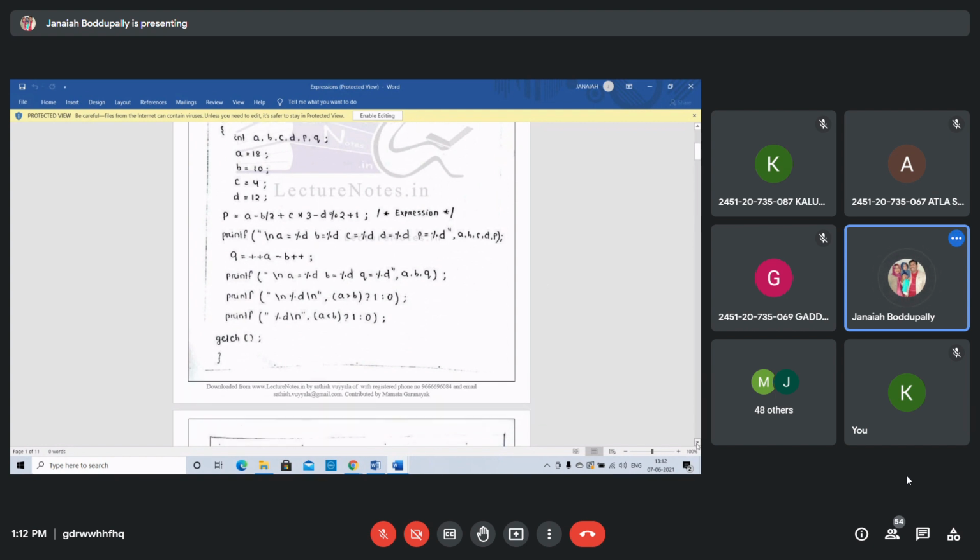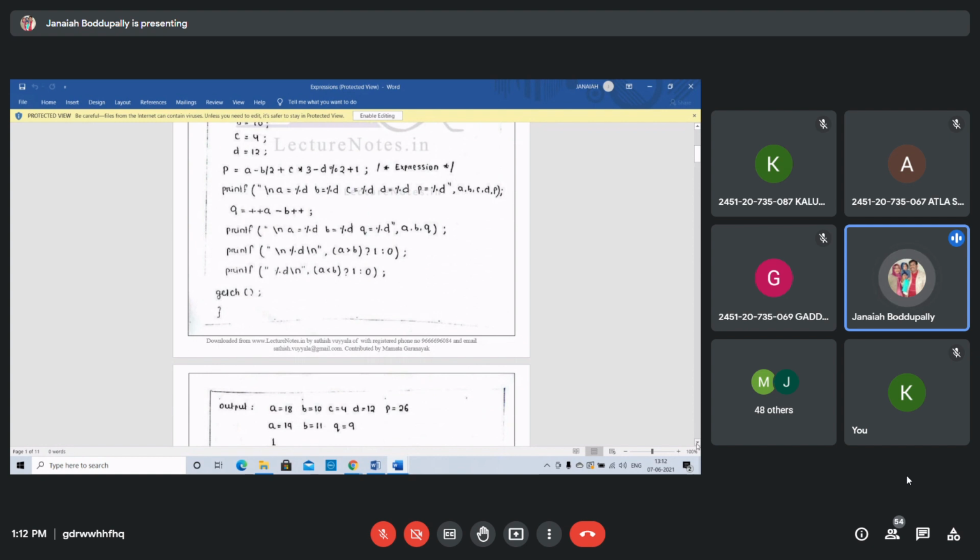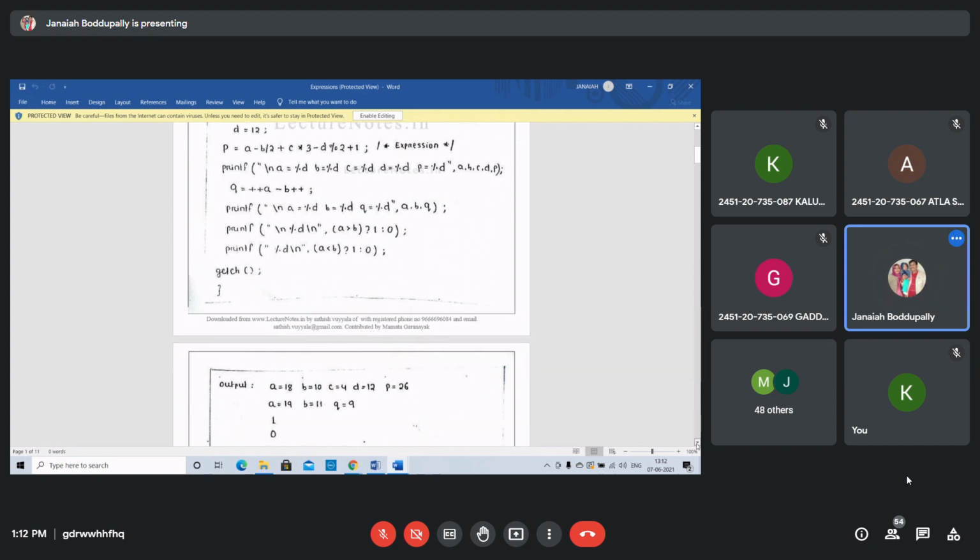You display the A value, B value, C value, D value and P value also. All the values are the same: A equal to 18, B equal to 10, C equal to 4, D equal to 12, P is 26. Just after that, write Q equals plus plus A minus B plus plus. Already we discussed prefix increment and postfix increment. Prefix increment: what is the value after executing the statement Q equal to plus plus A? What is the A value?